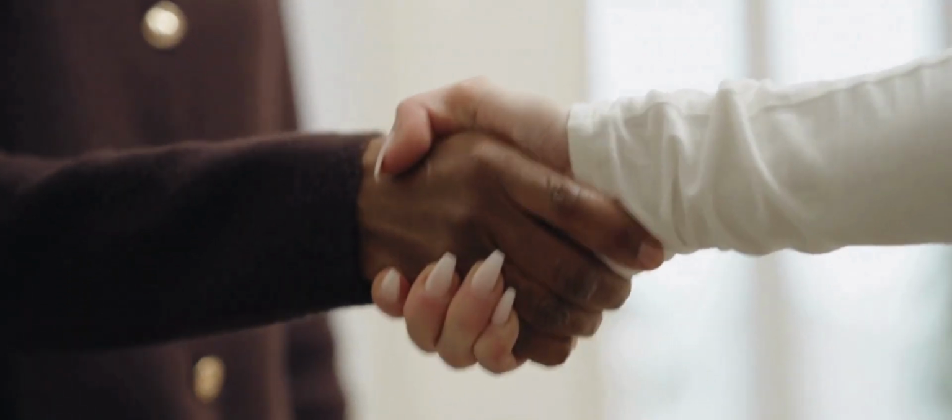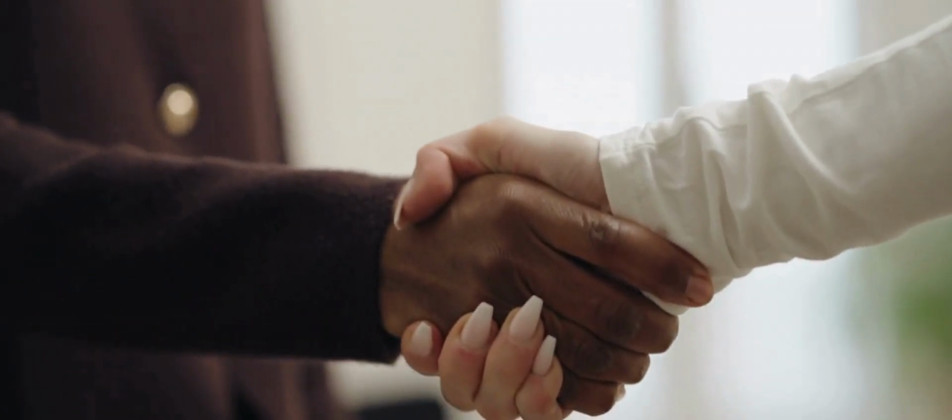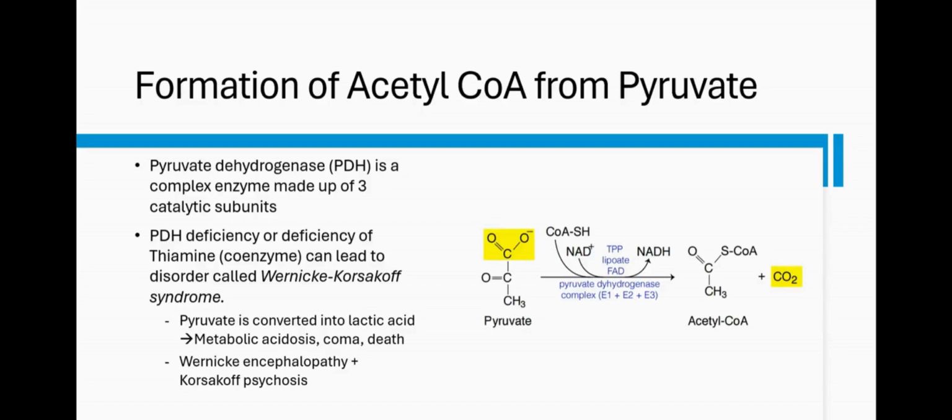You're a co-CEO, you guys formed an organization together. For it to move forward, you guys need to agree to move forward. So coenzymes need to agree with enzymes. You have to be there with the enzymes to be able to move the reaction forward. So pyruvate dehydrogenase is an enzyme that requires a lot of coenzymes.